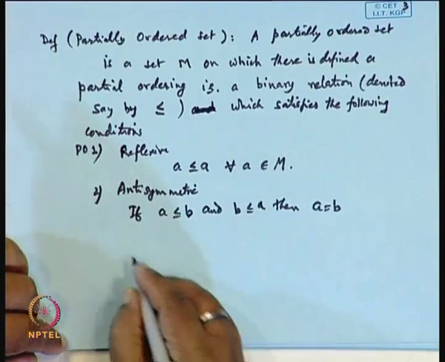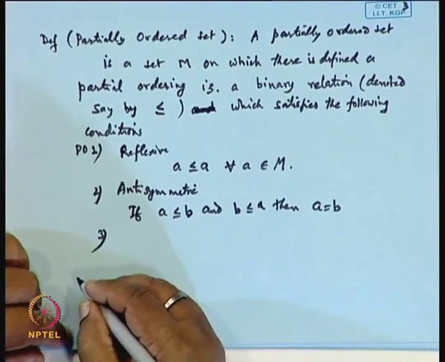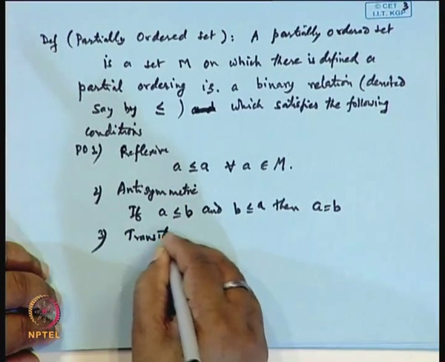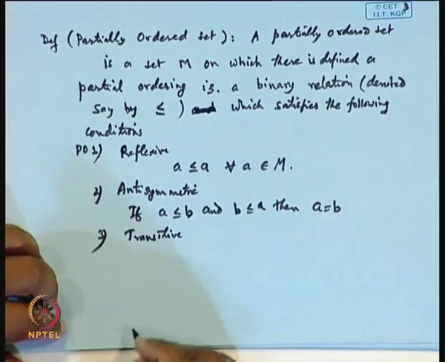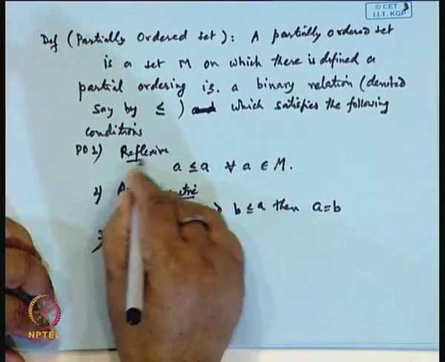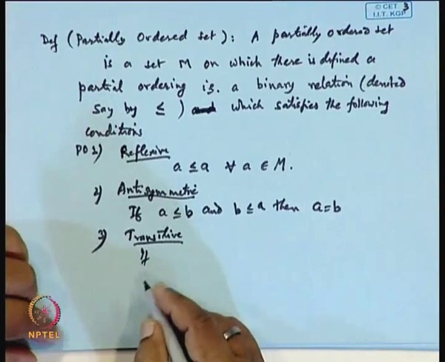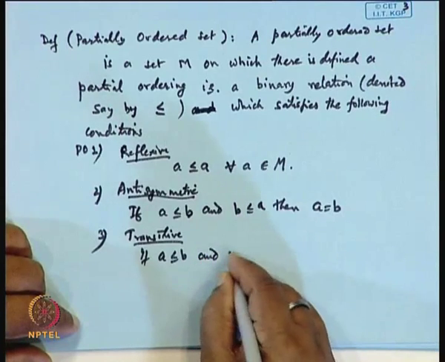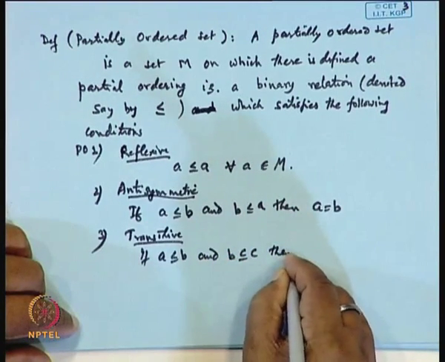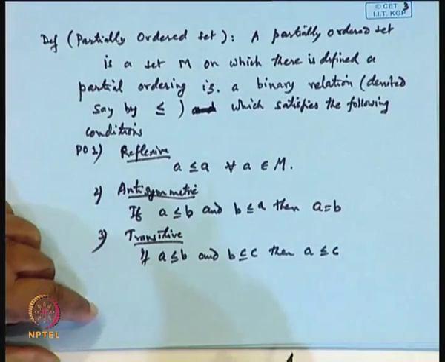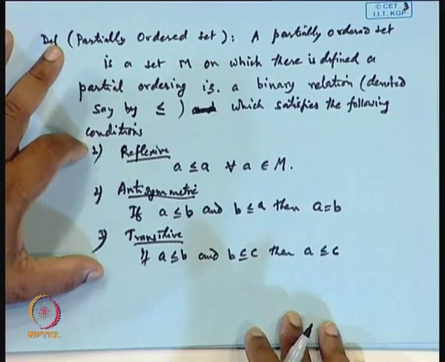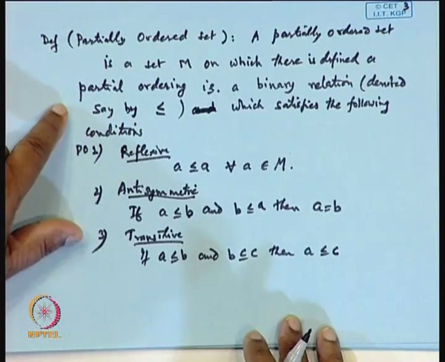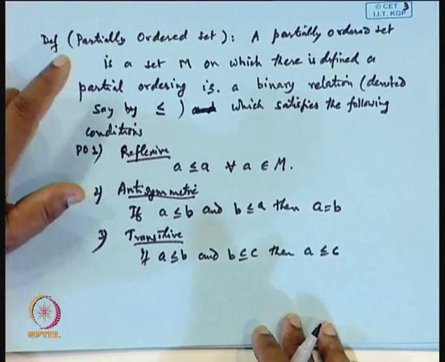And third is transitive: if a is related to b and b is related to c, then a must be related to c. If these three conditions are satisfied, then we say the corresponding relation is a partially ordered relation or partial ordering.